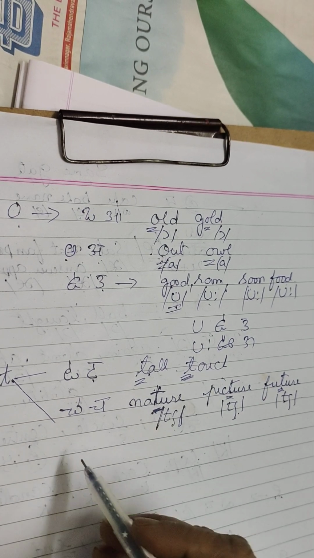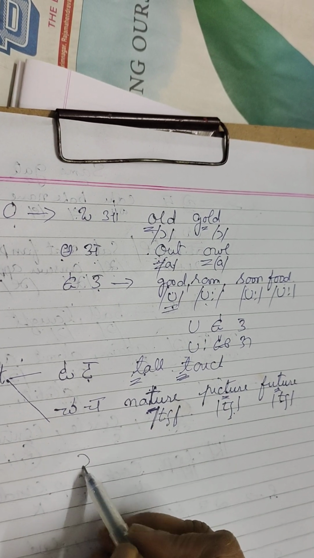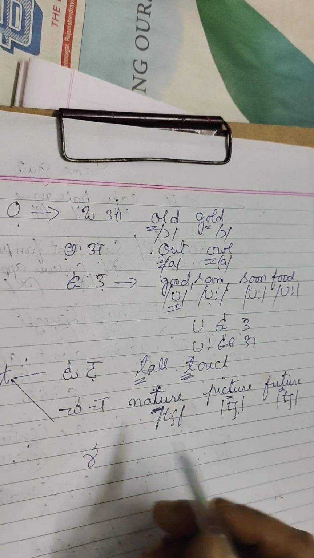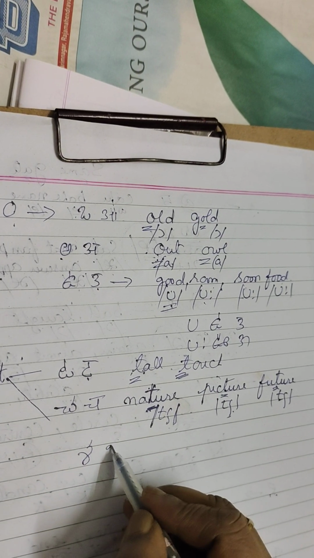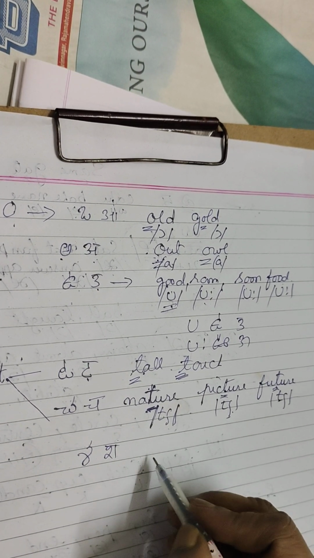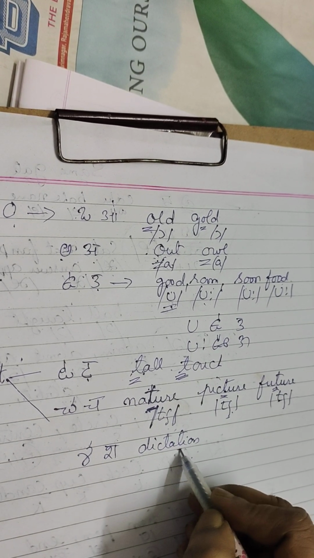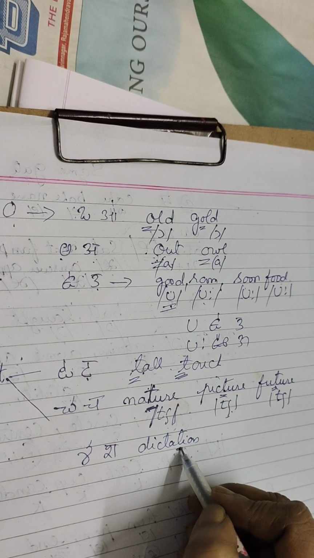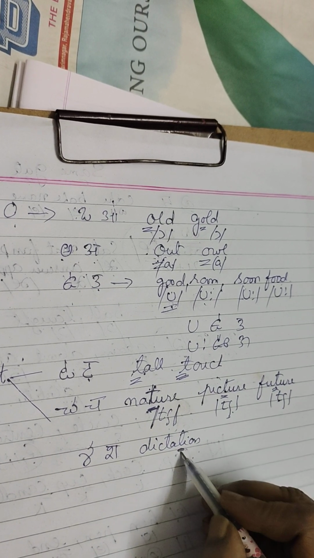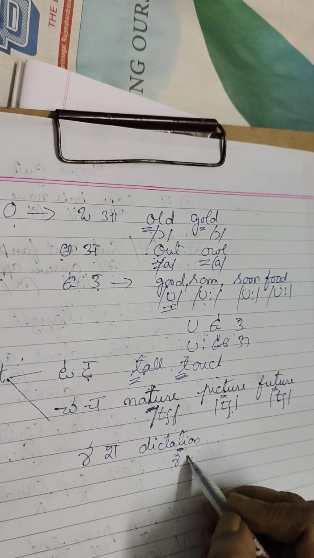Next one is sha sound. It also gives sha sound. For example, dictation. See, dictation. Though it is T, it gives sha sound. Okay, sha sound.